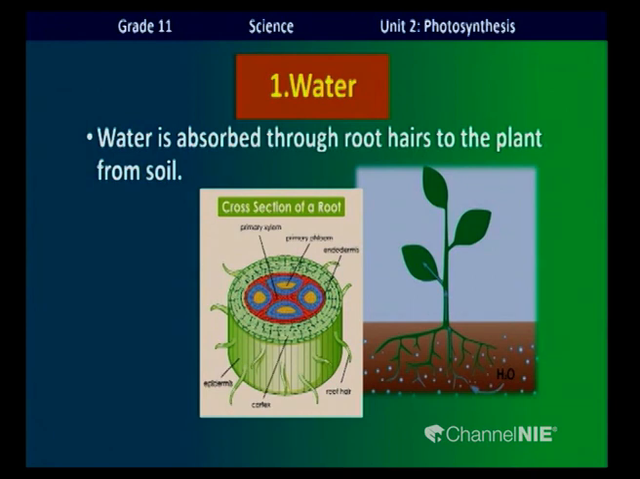Number 1, water. Water is absorbed through root hairs to the plant from soil. Now in this diagram you can see a plant and water in soil. Now root hairs in root system, children. Now what is absorbed by root hairs? Water is absorbed by root hairs and it is transported to the leaves.